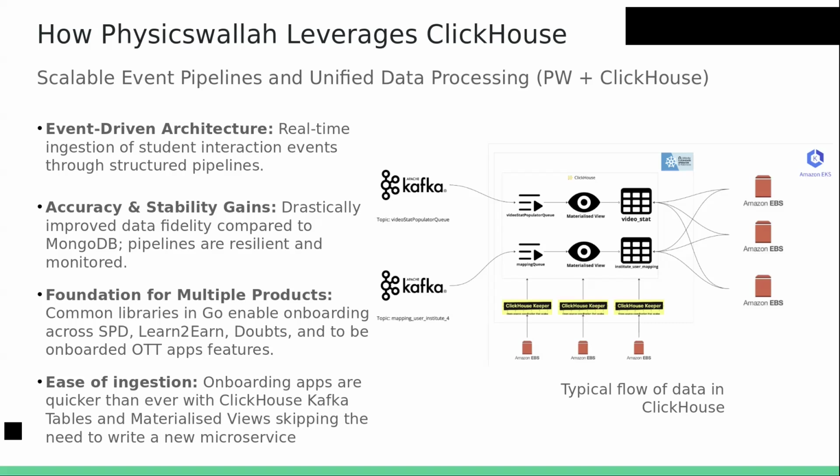On the Kafka listeners we have our transformations, and then post that we have our MapViews, where we just flatten out the data. Suppose a student watches continuously for 5 minutes, and in between pauses or breaks the events. We flatten all that out and store the raw data in the video start table, because our goal was to store the raw data and then build our own products for the end users on top of it.